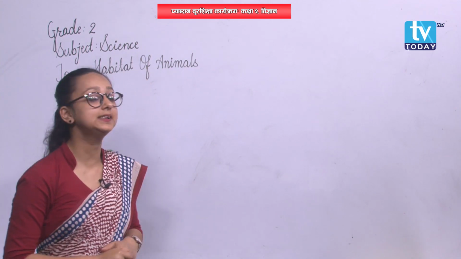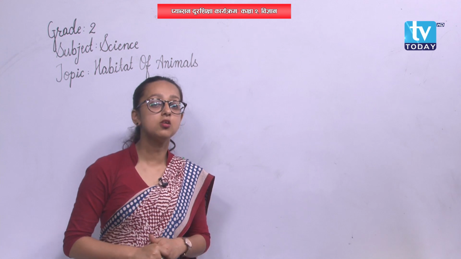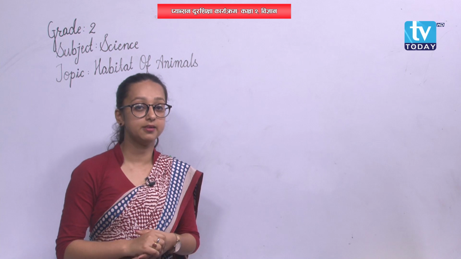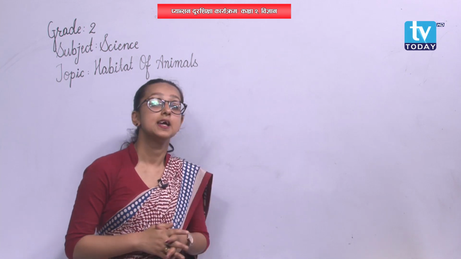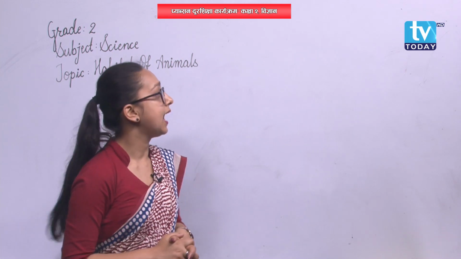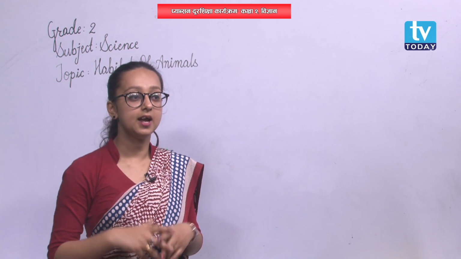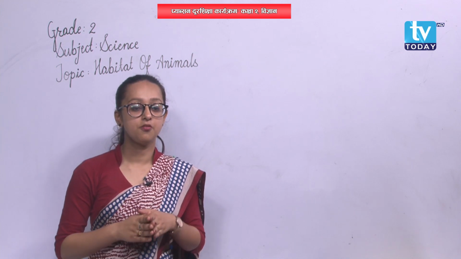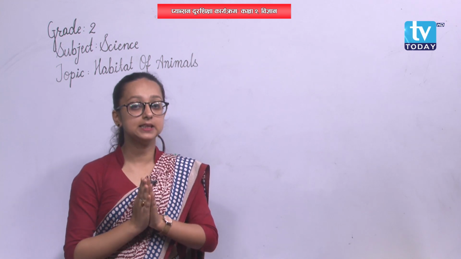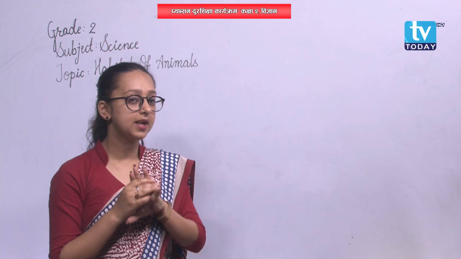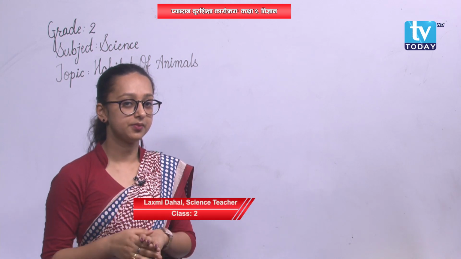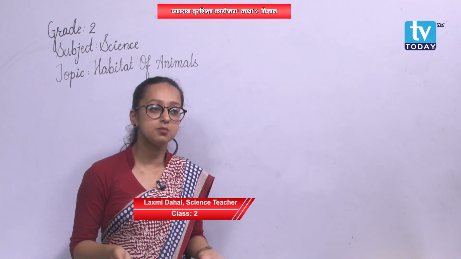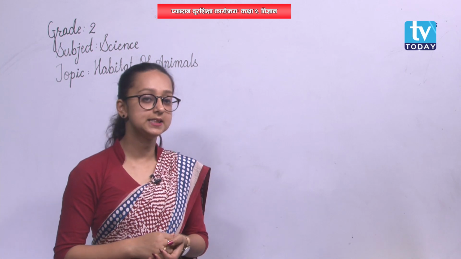Where are all these animals? All of these animals are inside the water. We have seen the picture already, right? All these animals are aquatic animals and they live in water, and it is also counted as a natural habitat of the animals. In this natural habitat, we learned about some of the animals that live in forests, some that live on trees, and some that live in water. Are you getting me, everyone?